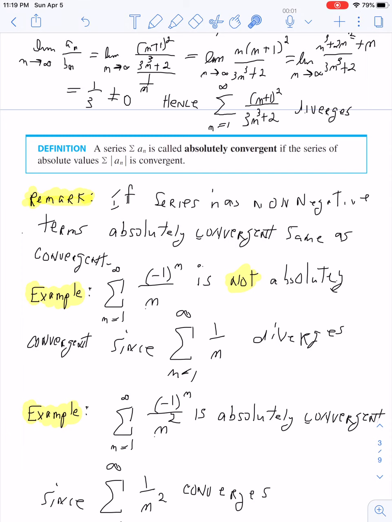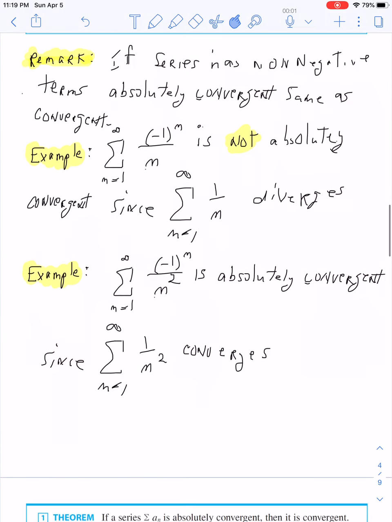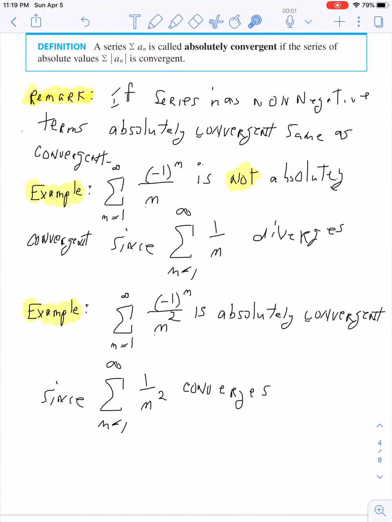All right, let's look at another example. The summation of (-1)^n over n squared. Well, so if I want to determine whether or not that's absolutely convergent, I look at the summation n running from 1 to infinity of this absolute value.